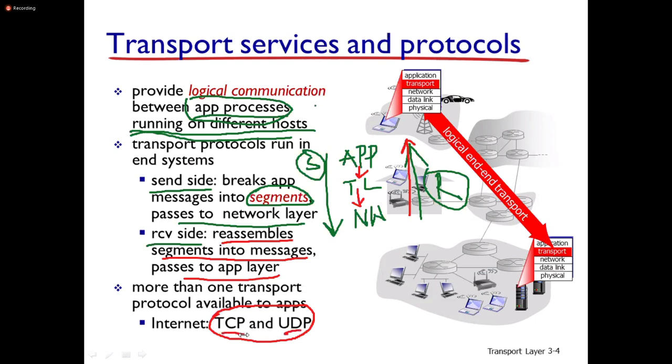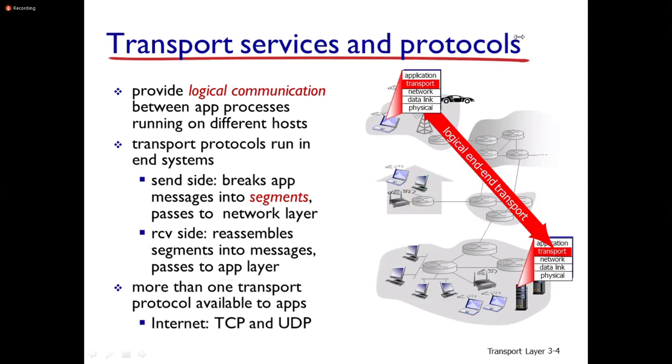Transmission control protocol is connection oriented. User datagram protocol is connectionless. You can observe in this scenario, one host device has a process running, and another device has another process. Logical end-to-end transport. End-to-end means process to process. Node to node means it's not end-to-end. The node to node connection is the responsibility of the network layer.